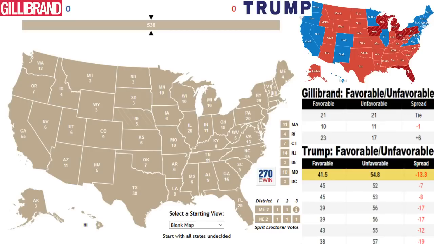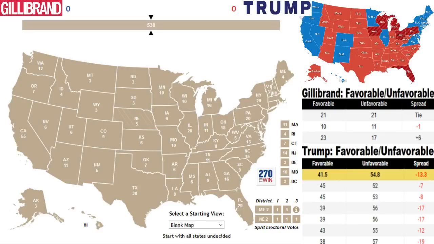So coming into this one, you can see on the right-hand side of the screen a little bit of the information and data that we're going to use for this video. Up at top there in the upper right-hand corner, we have the 2016 map, the red and dark red states being ones that Donald Trump beat Hillary Clinton in, and then, of course, the blue states being ones that Clinton was able to win. So Gillibrand, below that, we have her favorable, unfavorable numbers,